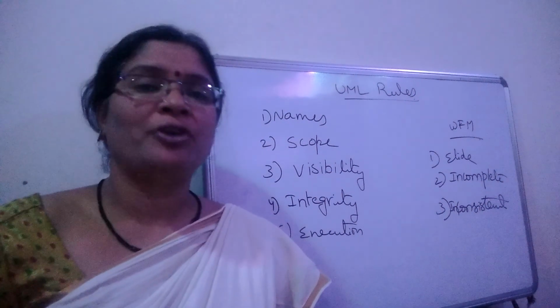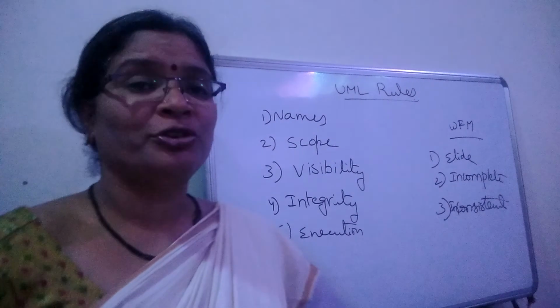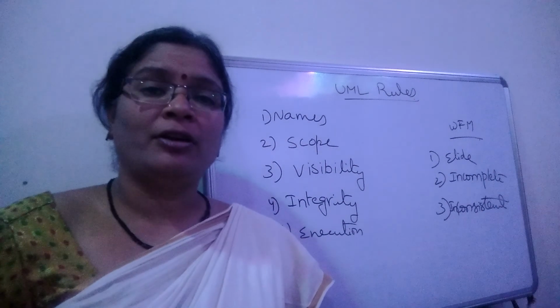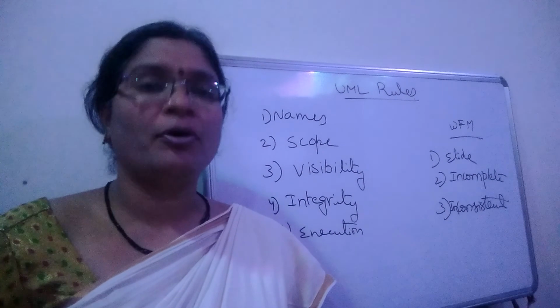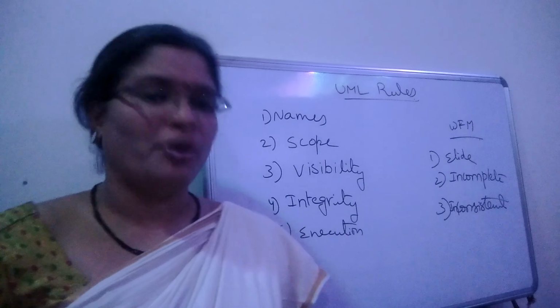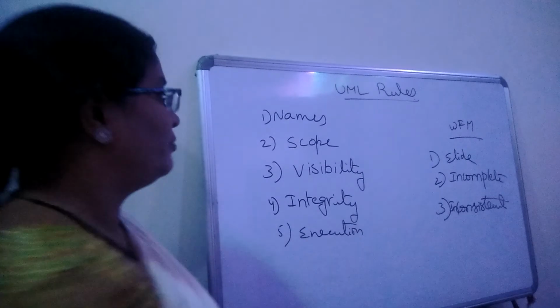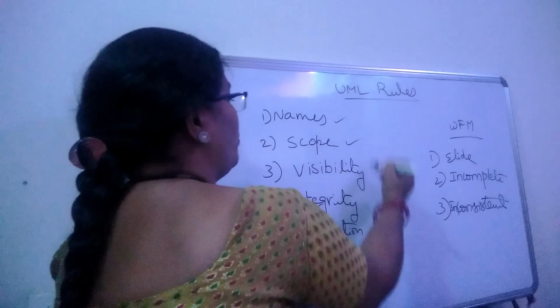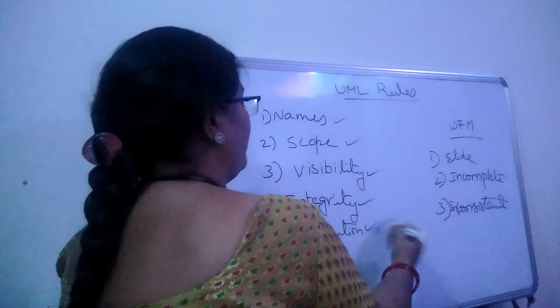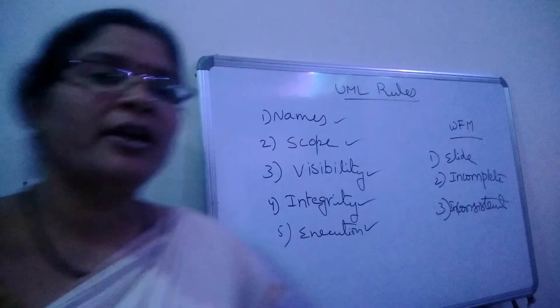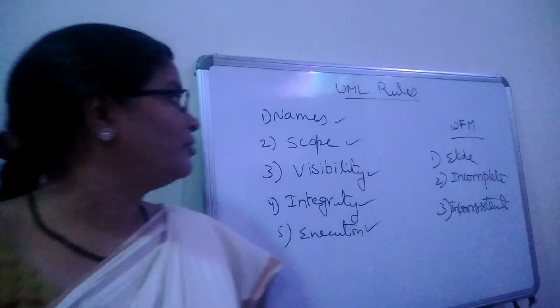In today's session, we are going to discuss the rules of the UML. What are the rules and regulations we have to follow while working with the UML? First, we are going to discuss name, scope, visibility, integrity and execution. All these five kinds of rules we are now going to see here.